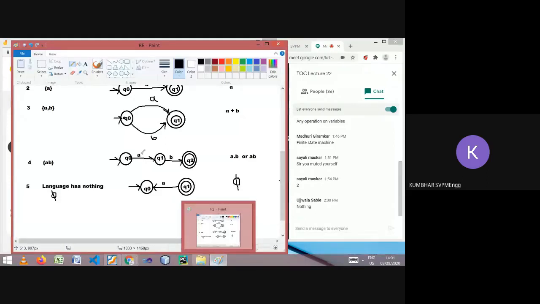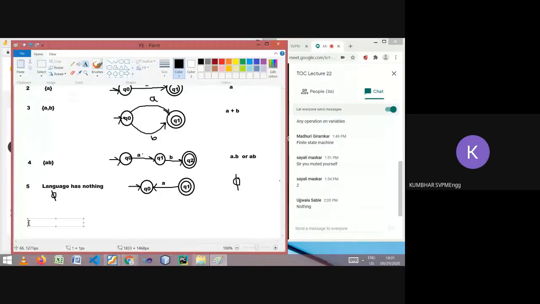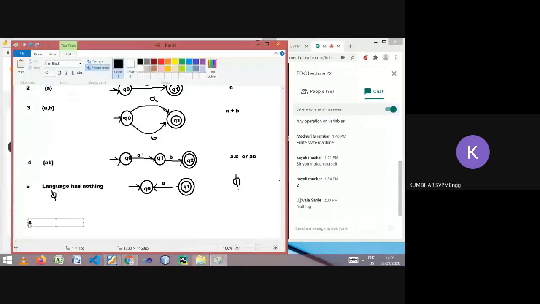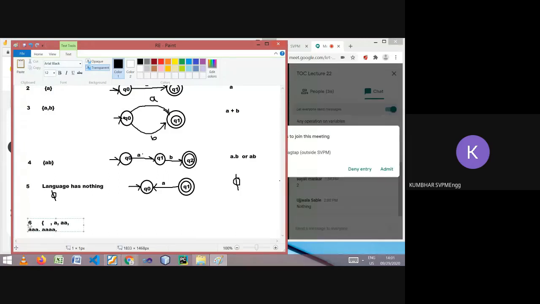Now you will understand more power of regular expression. Suppose I am talking about the language which has 3 A's, 4 A's, like this.